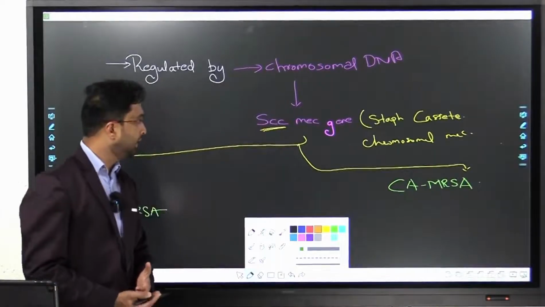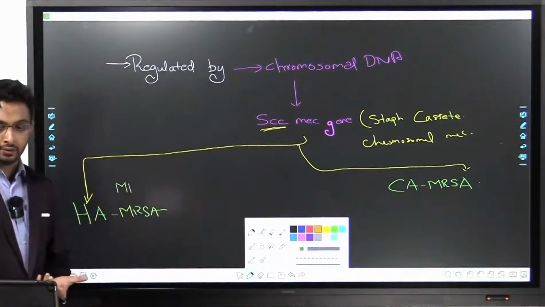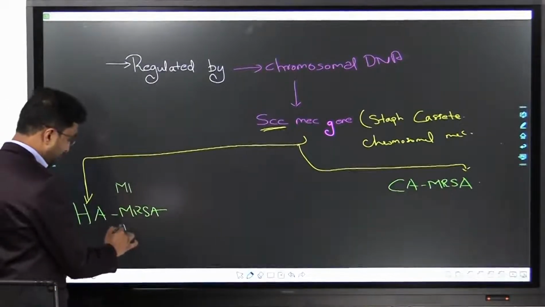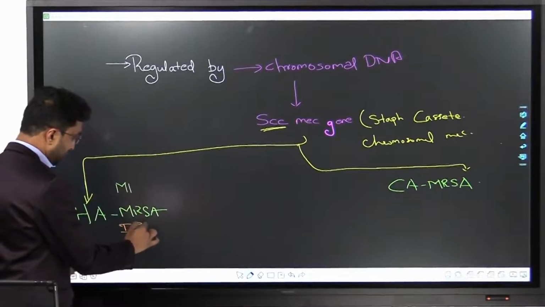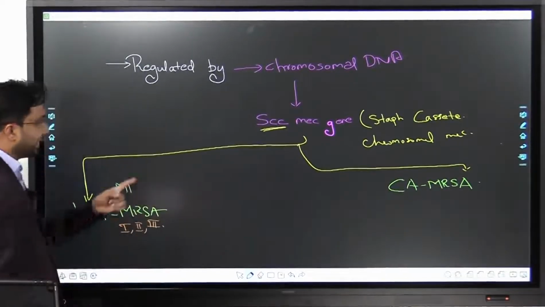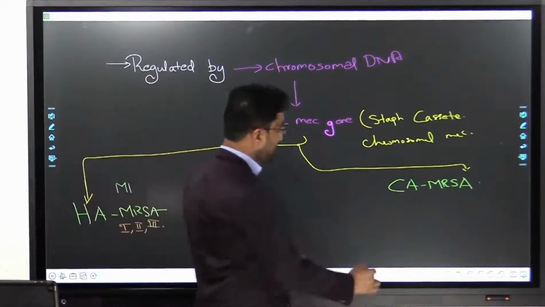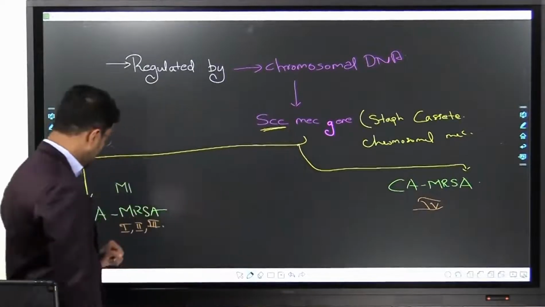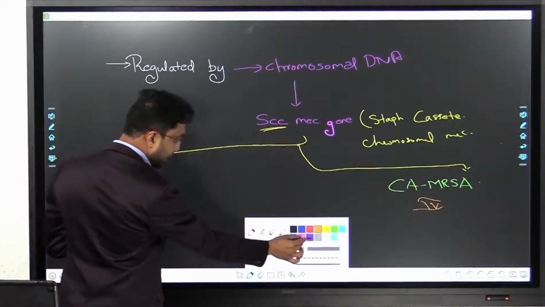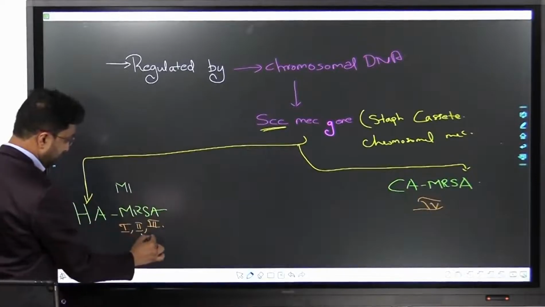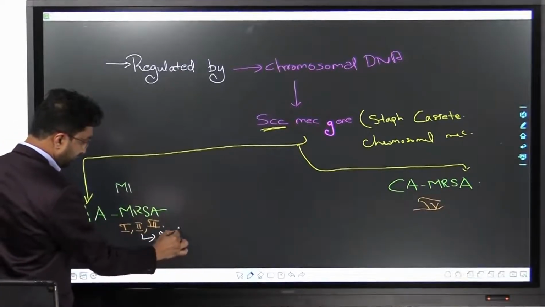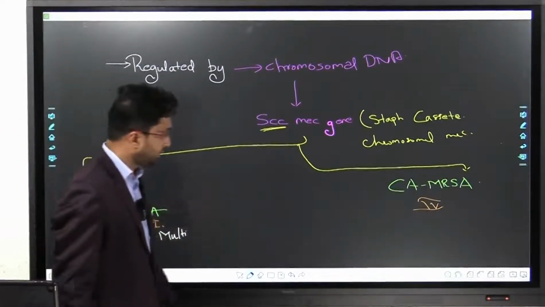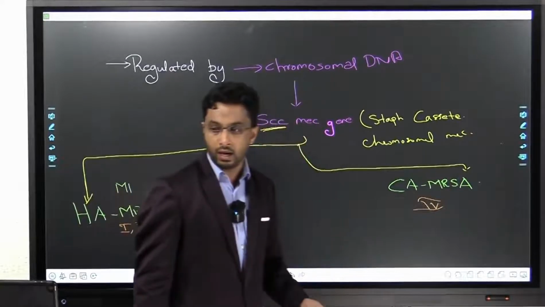What genes are involved in the HAMRSA? It is the MEC gene type 1, 2 and 3. Whereas here it is type 4. Please note that this hospital acquired one is much more dangerous. Why? Because it is multi-drug resistant. Due to this particular mutation, many drugs become resistant. Here maybe only a few drugs are resistant.